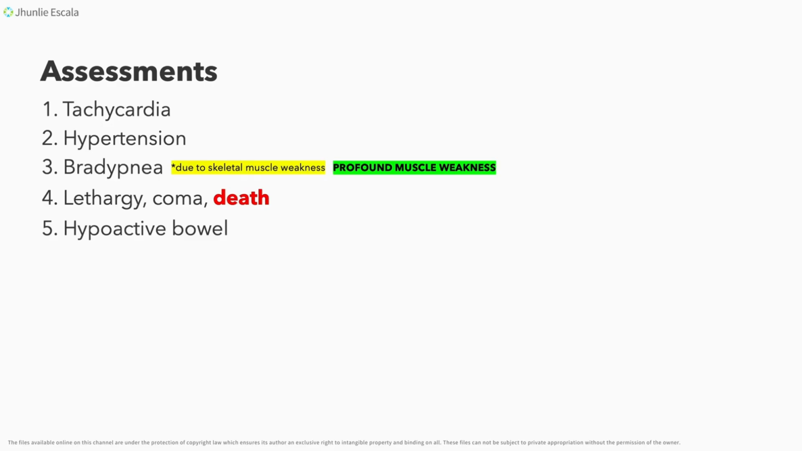Okay? Another, kung kanina hyperactive bowel, dito naman po hypoactive ang ating bowel. So, pwedeng magkaroon tayo ng constipation. Okay? So, wala pong masyadong peristalsis.